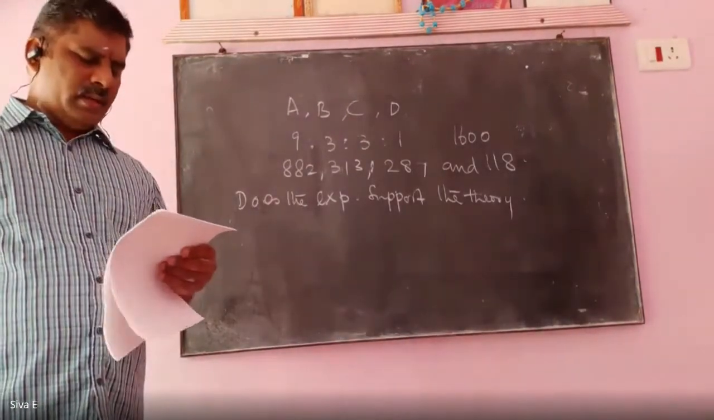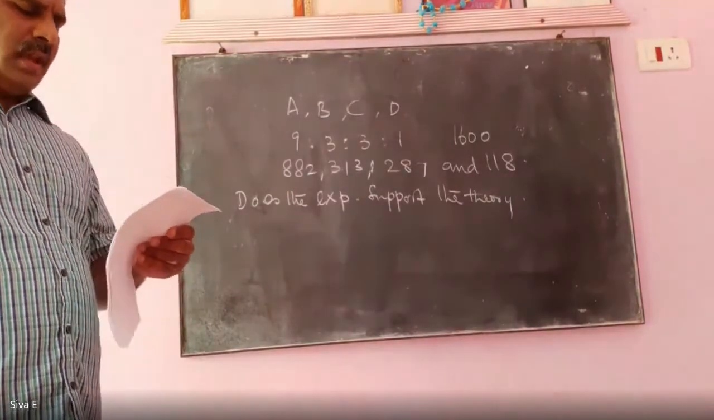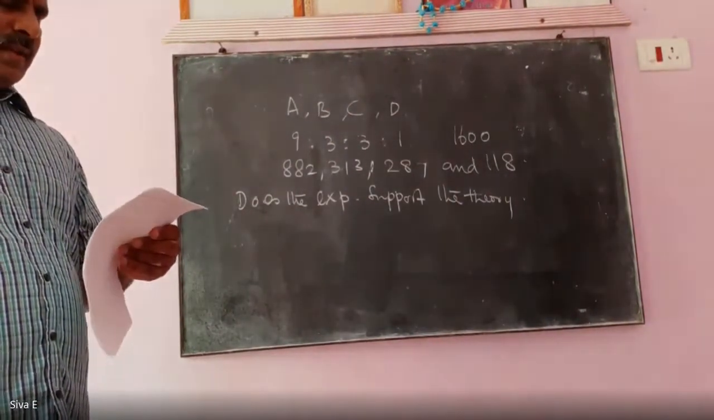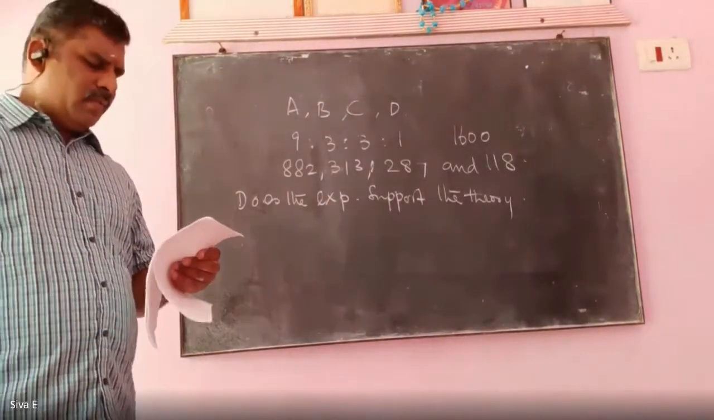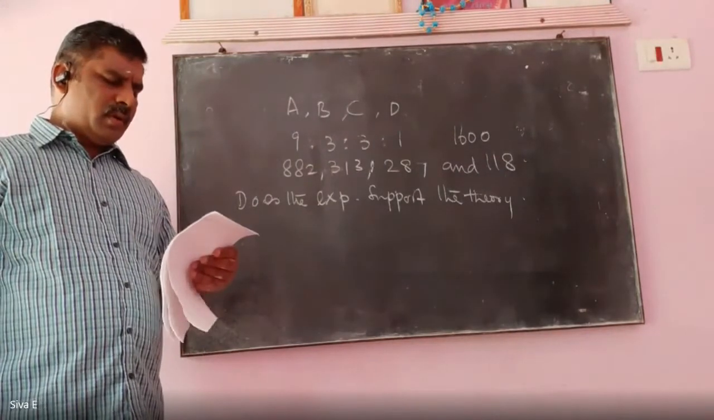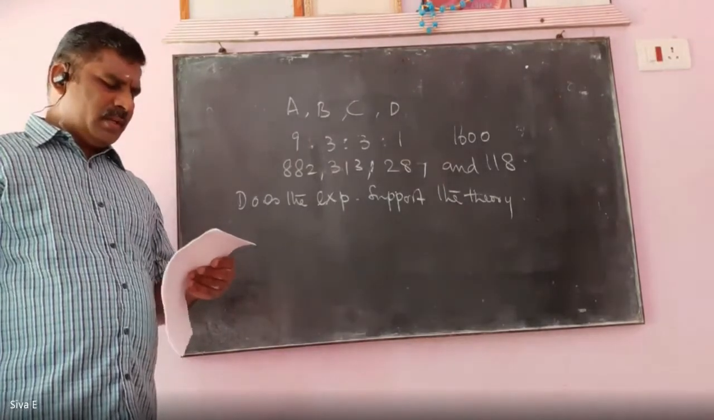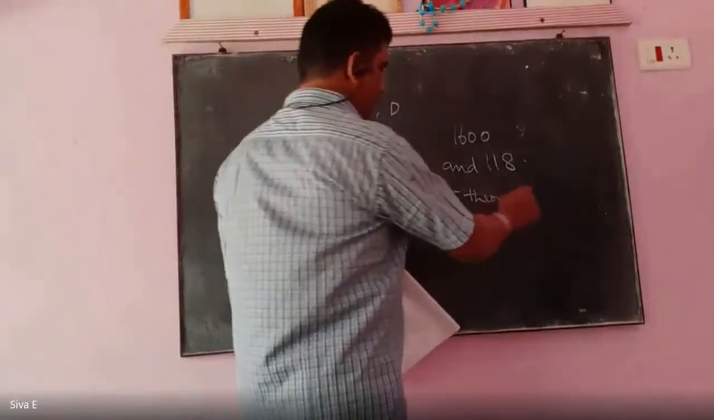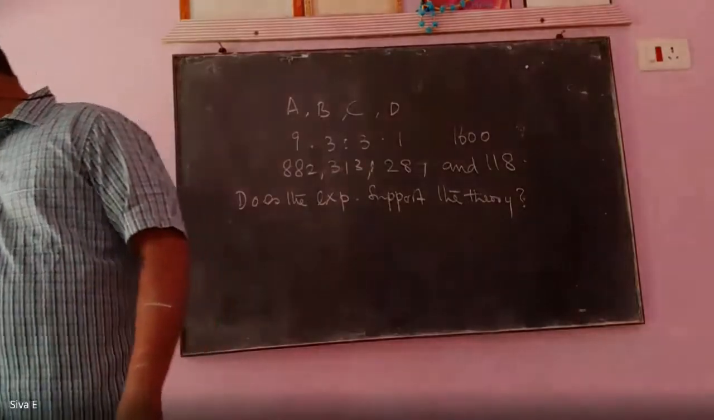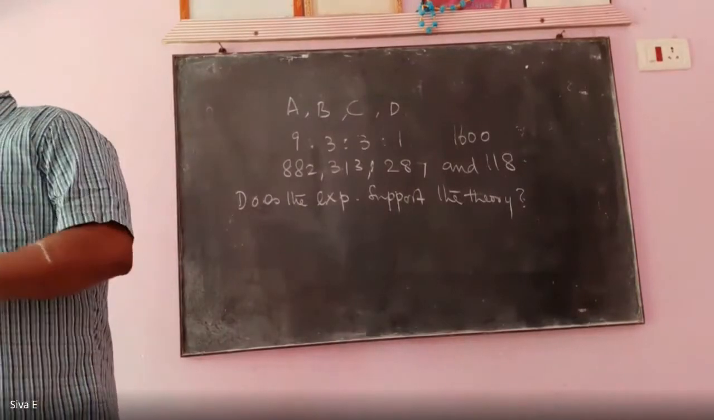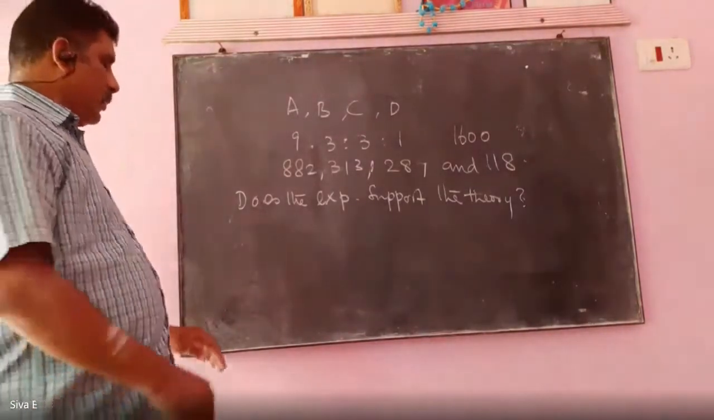I read out the problem once again. Theory predicts that the proportion of beans in 4 groups A, B, C, D should be 9:3:3:1. In an experiment among 1,600 beans, the numbers in the 4 groups were 882, 313, 287 and 118. Does the experiment support the theory? Write the solution for this.